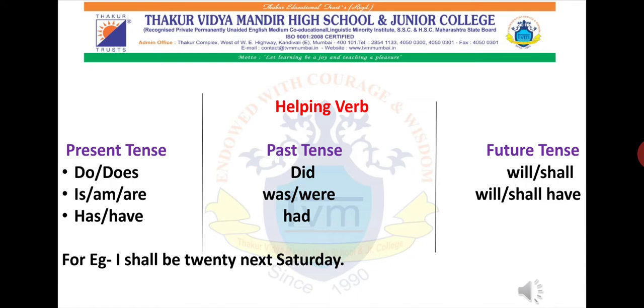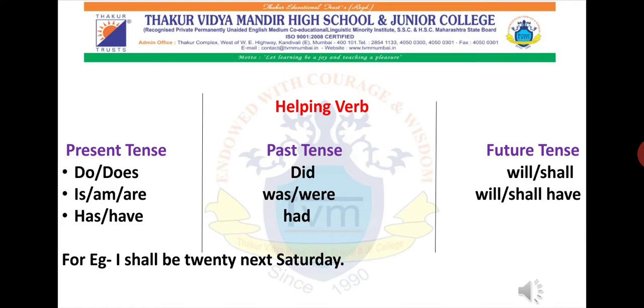So here we go with our helping verb. Now you know that only future is remaining, and the helping verb for future tense is will or shall, and sometimes it can also be will have or shall have. I will tell you later when to use will and when to use shall, but whenever you see the helping verb will or shall in a sentence, you should know that this particular sentence is a future tense sentence. Whether it is continuous or perfect, I will explain later. But for now, get this structure in your mind properly.